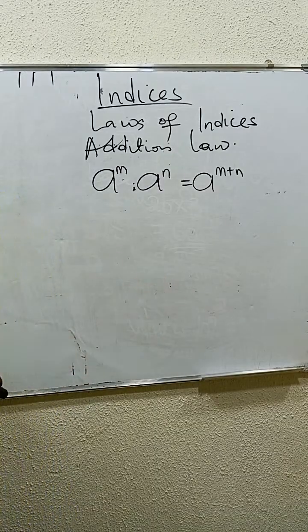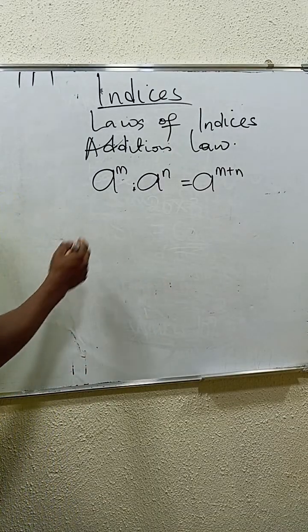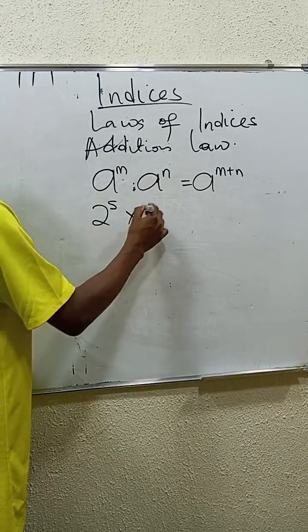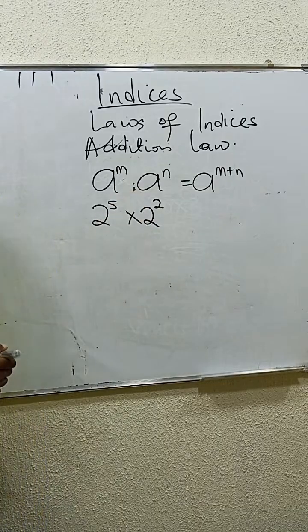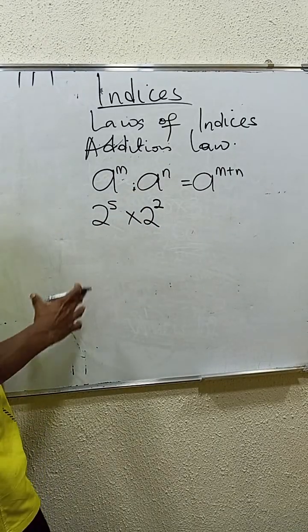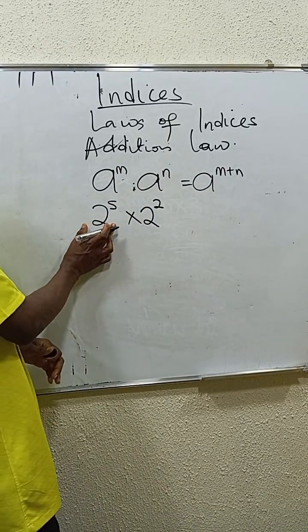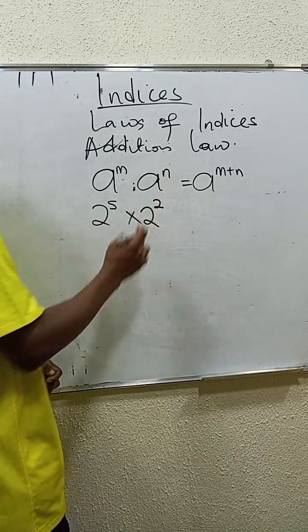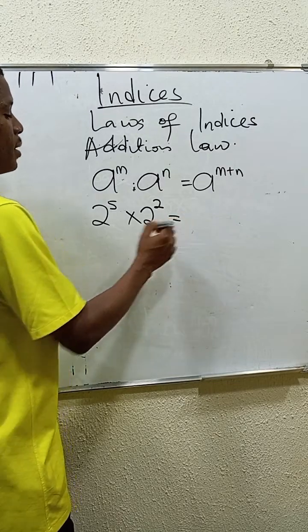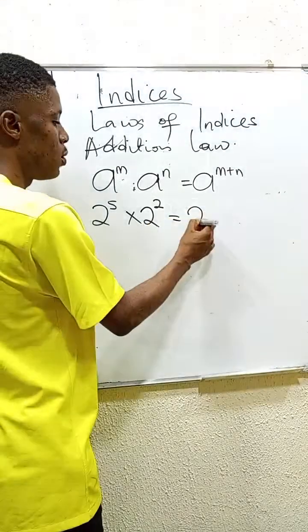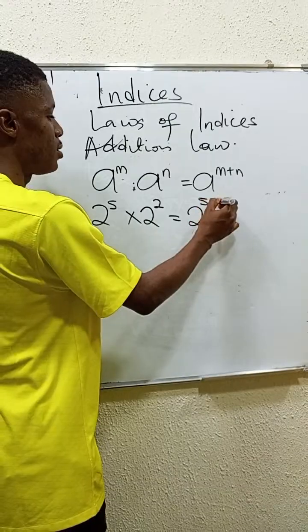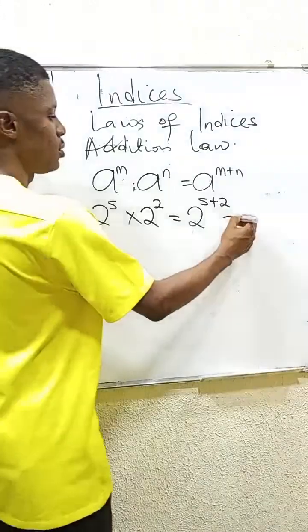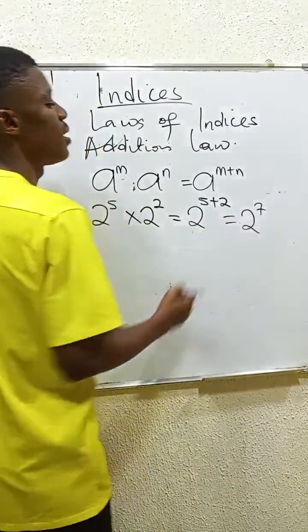Let's try to do some simple examples. Let's say you have 2 to the power of 5 times 2 to the power of 2. In 2 to the power of 5, 2 is the base and 5 is the power. In the second, 2 is the base and 2 is the power. If you apply this law, keep the base the same and add their powers, 5 plus 2. 5 plus 2 is what? 7. So that becomes 2 to the power of 7.